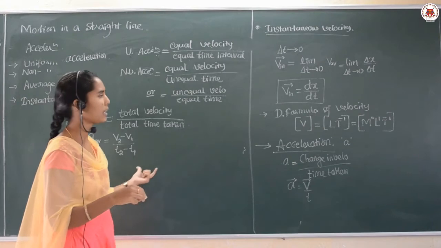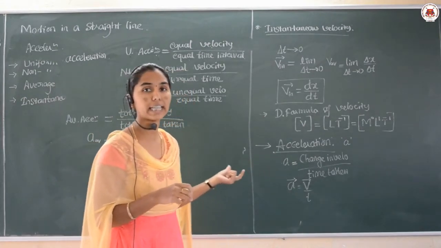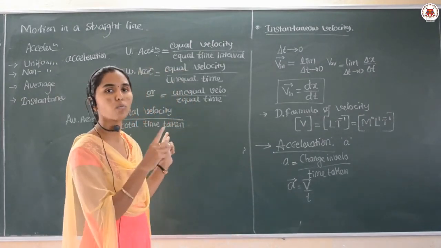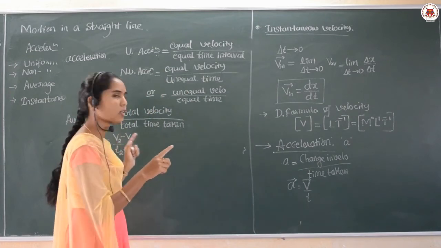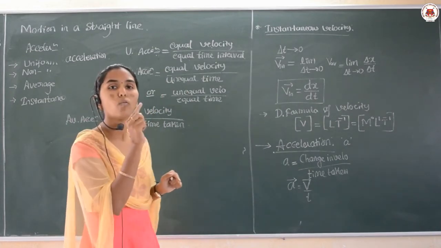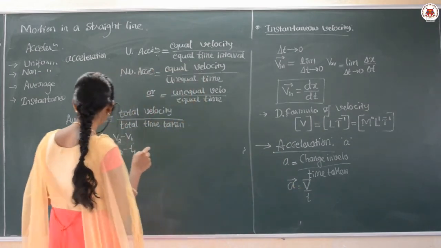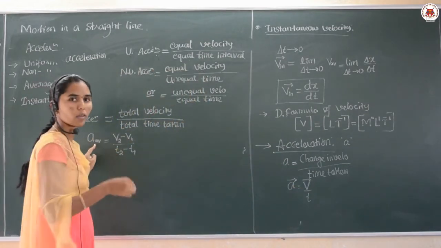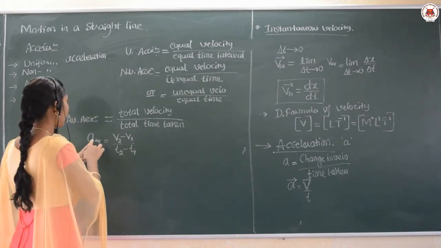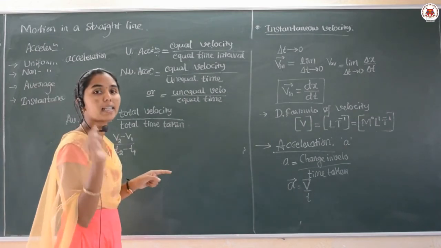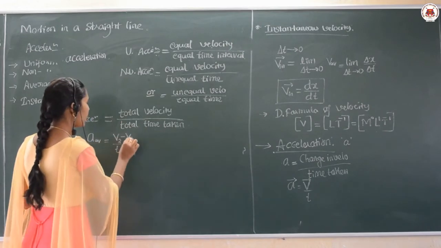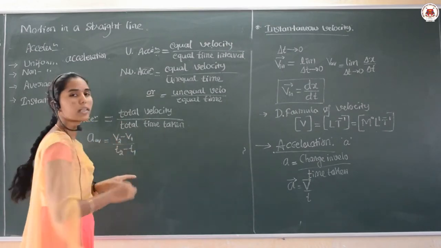It is just like average velocity, where I wrote x2 minus x1 upon T2 minus T1, because velocity is explained by displacement. But here, the average acceleration is defined by the change in velocity with respect to time.